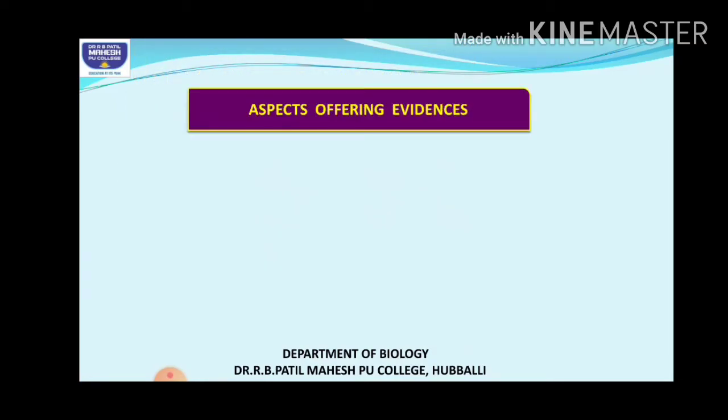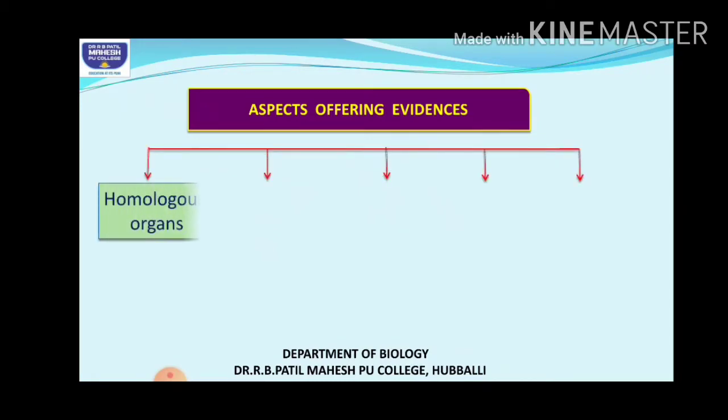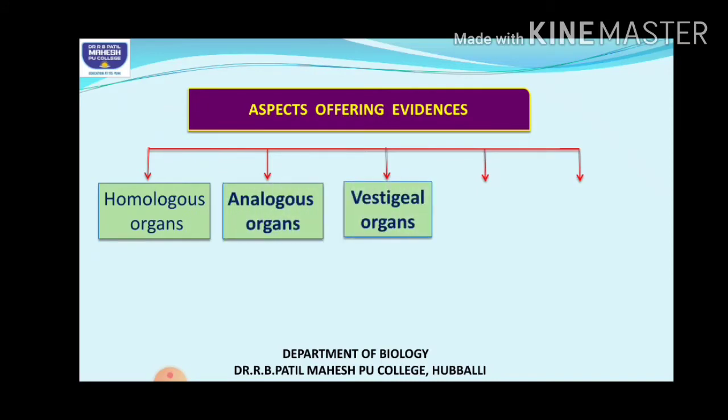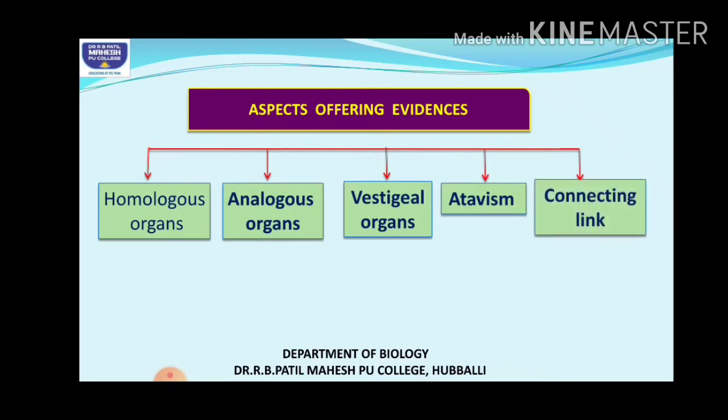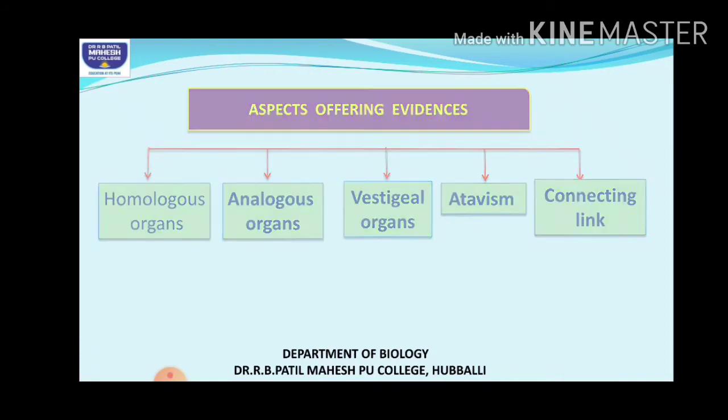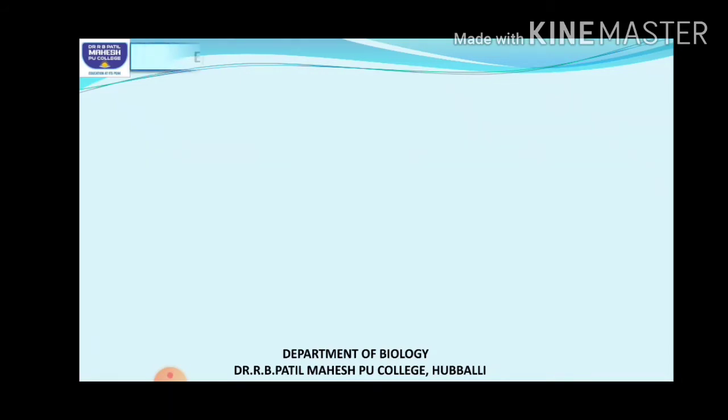Here this comparative anatomy can be studied under different headings such as homologous organs, analogous organs, vestigial organs, atavism and connecting link. So let us study one by one. What are homologous organs?